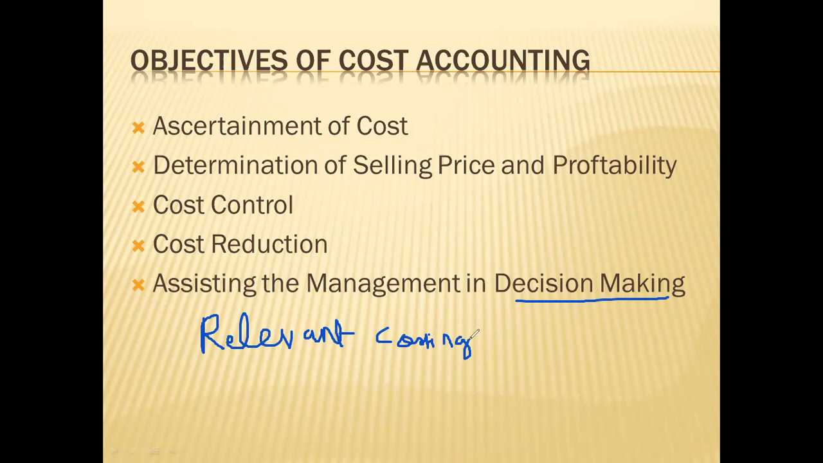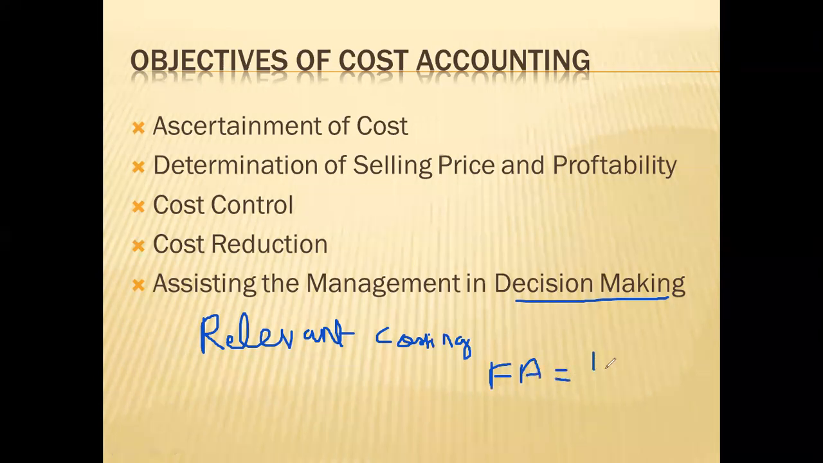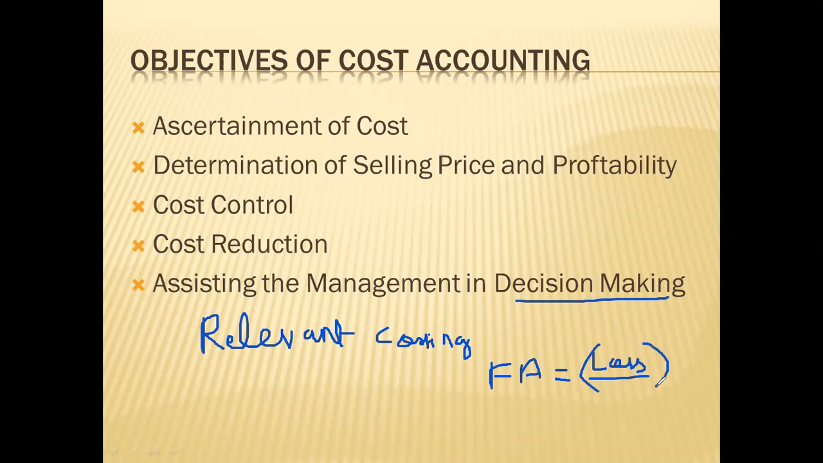Sometimes what may happen is that your financial accounting may give a loss statement. The position shown by financial accounting will be a loss. But based on financial accounting records, you cannot take the decision to close down your business. For that, you will have to do cost and management accounting properly.